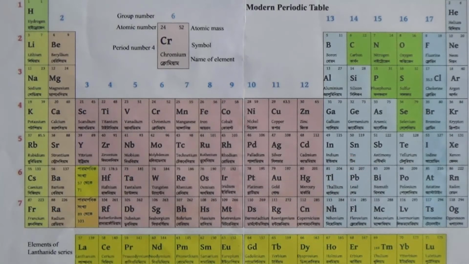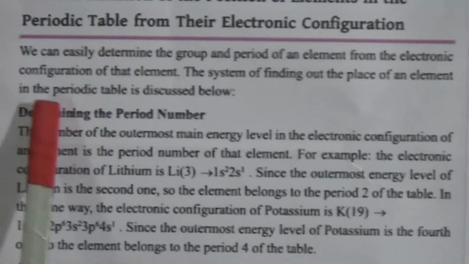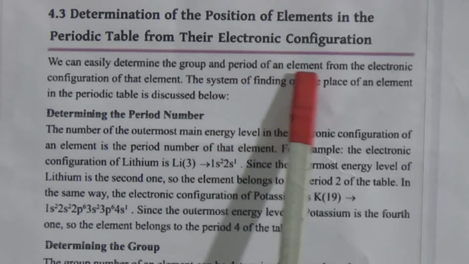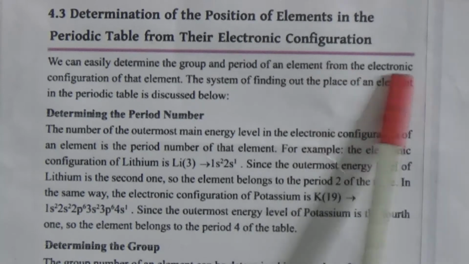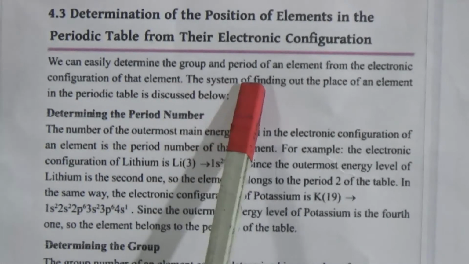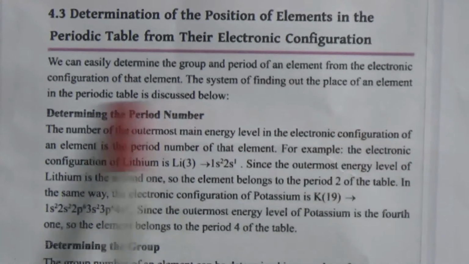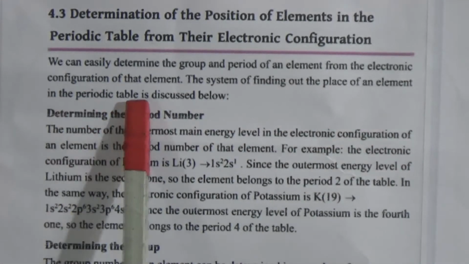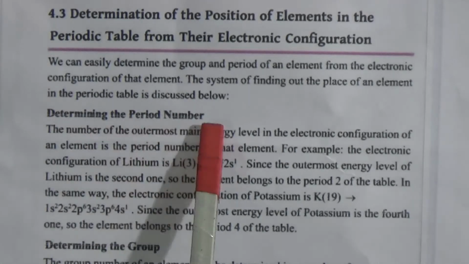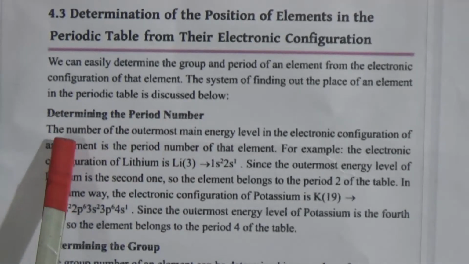Now come to the determination of the position of an element in the periodic table from its electronic configuration. We can easily determine the group and the period of an element from its electronic configuration, and the system of finding out the place of an element in the periodic table is discussed below. First, determining the period number. How will we find out the period number?